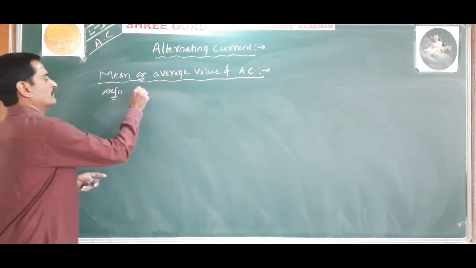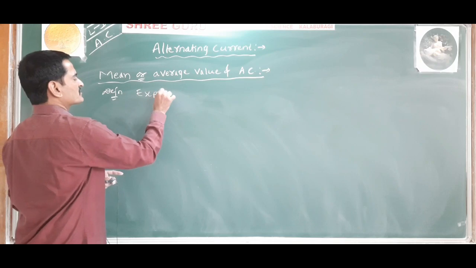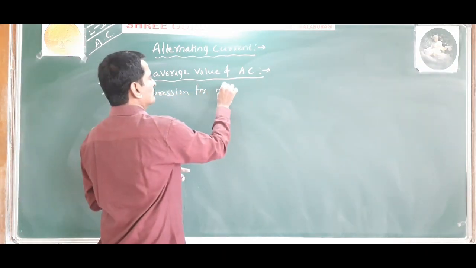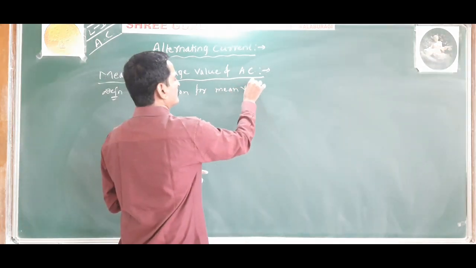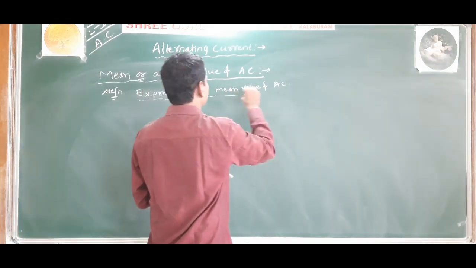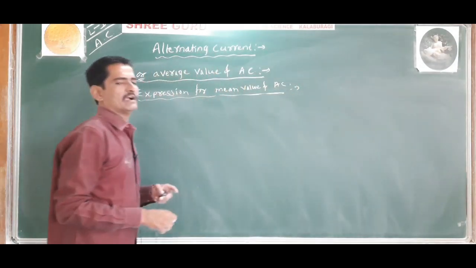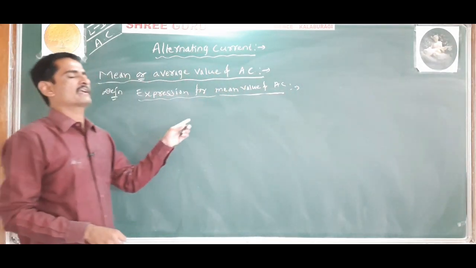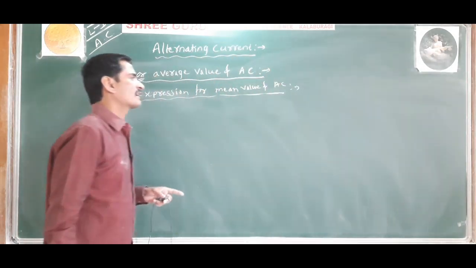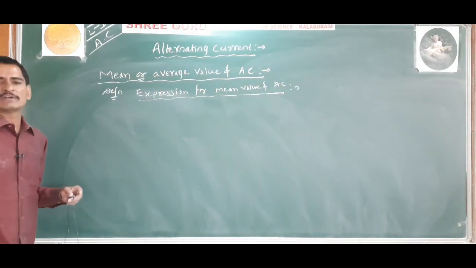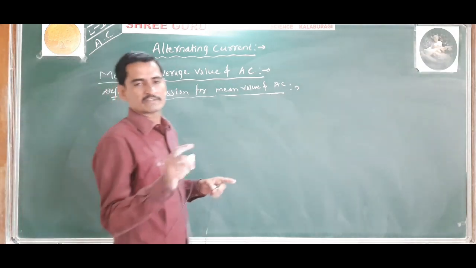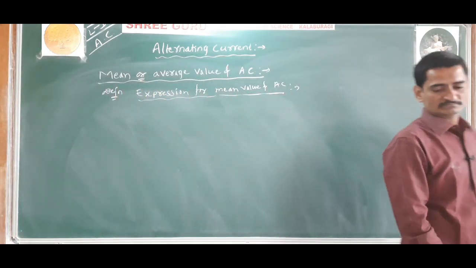Derive the expression for mean value of alternating current, or the expression for the relation between mean value of alternating current and peak value of alternating current. Okay, once again I will repeat the definition.